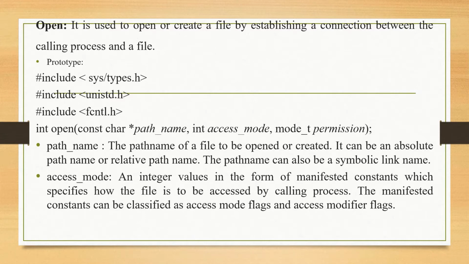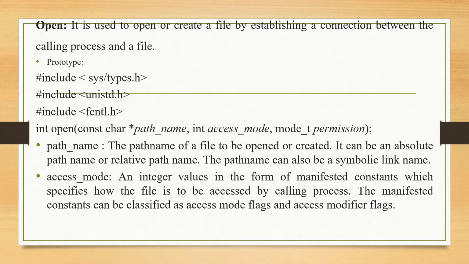we are using a prototype. The prototype includes different files: sys/types.h, then unistd.h, then include the fcntl.h header files, and then write the specific open function that returns an integer type, and then the parameters within the corresponding prototype: char *pathname is the first parameter, int access mode is the second parameter, mode_t permission is the third parameter. Here we will discuss one by one.